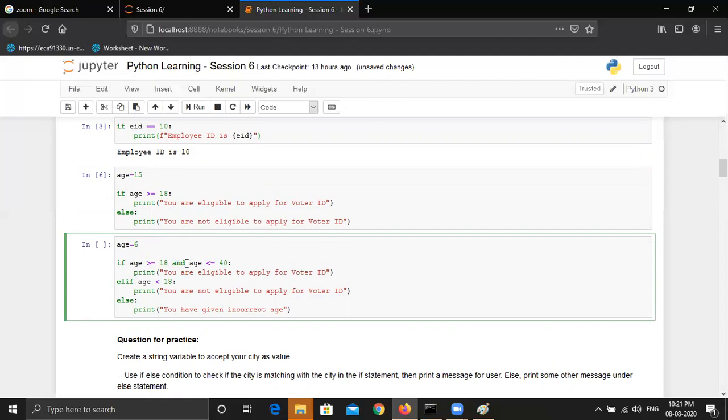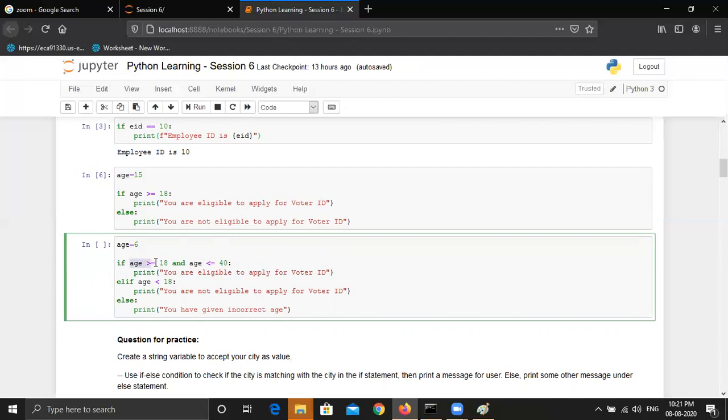If you don't remember, I can give you an overview that and basically tells Python that all the conditions should be met. If all the conditions are true, only then will it execute the statements under that condition. If any of the conditions is false, then it will not execute that if block. Let's see how it works.